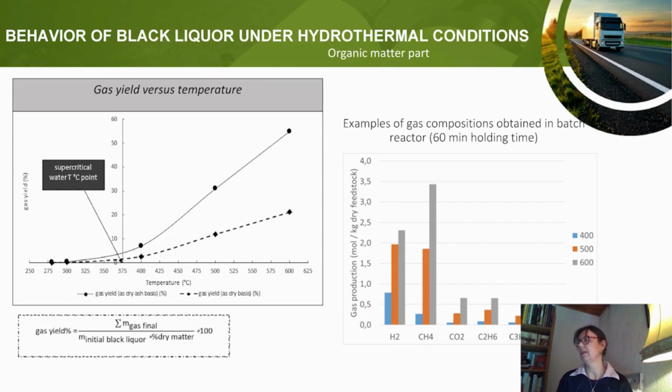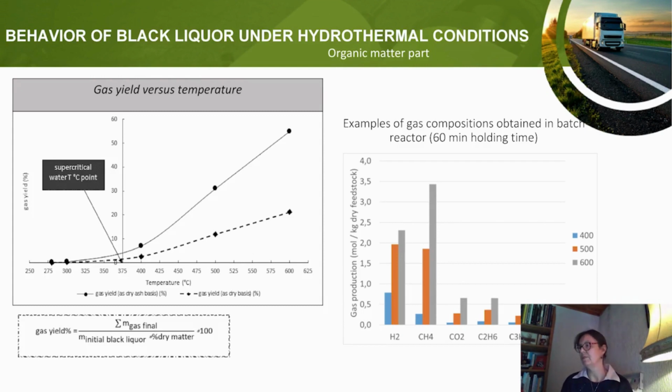Now we will have a look at the behavior of black liquor, specifically the production of gas from the organic matter part. The gas yield here is expressed by the division of the weight of gas by the initial dry matter of black liquor, or the dry ash-free matter. It means the dry organic matter, in fact. One can observe that the gas yield is increasing with the temperature. Below the critical point of water, yields are very low. The mass yield is 55% at 600 centigrade.